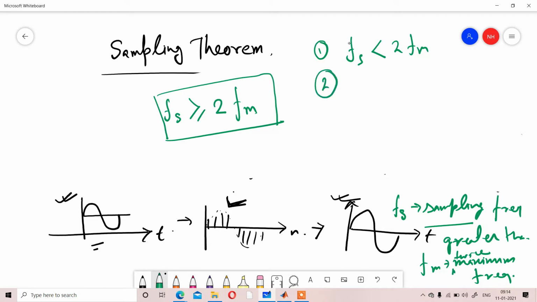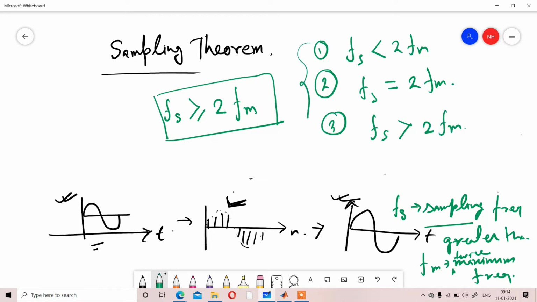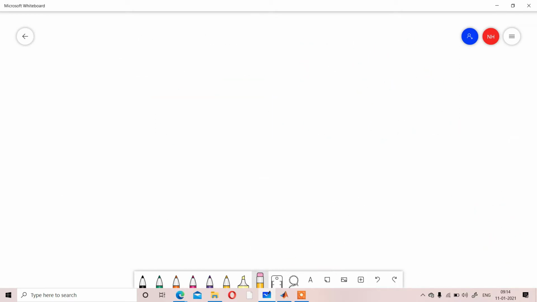Second condition is that Fs is equal to twice Fm, and the third condition is Fs is greater than twice Fm. In these three conditions, we are going to check the effect we can see over the signal in this lab. So I think what we are going to do is clear.